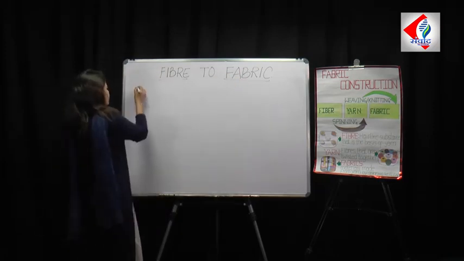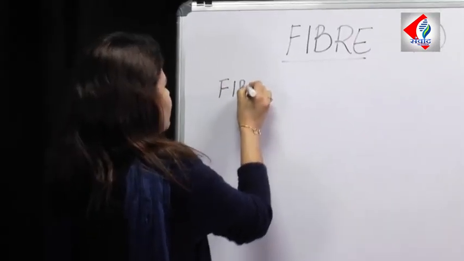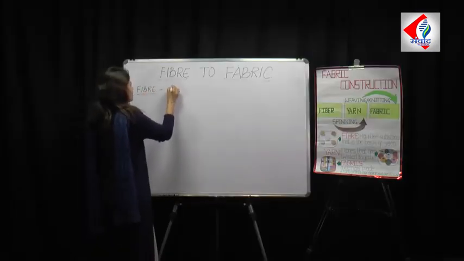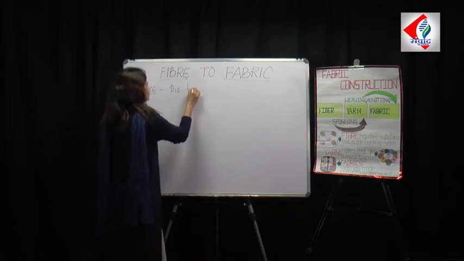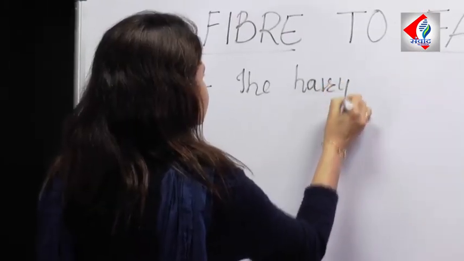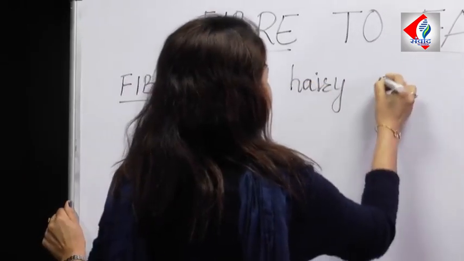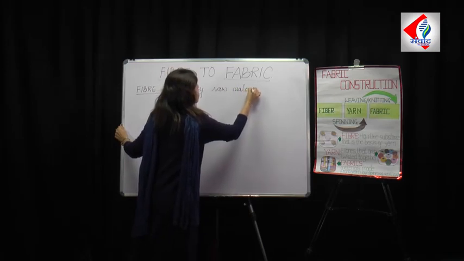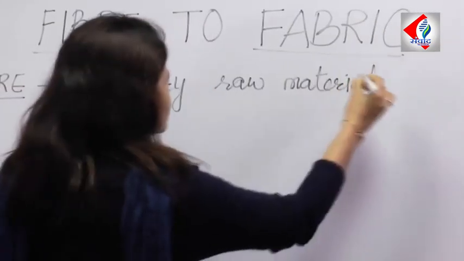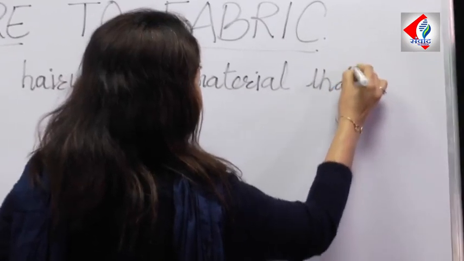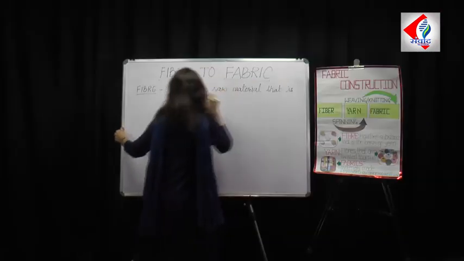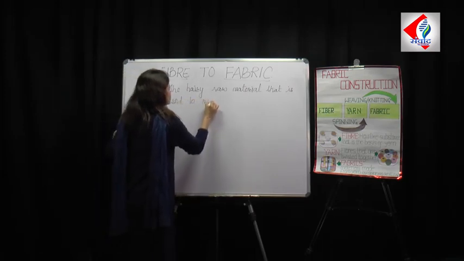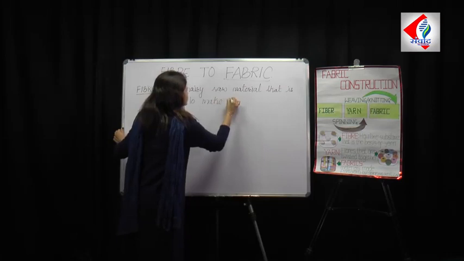So what is fiber? Actually, when we have to define fiber, it is the hairy raw material that is used to make fabric.